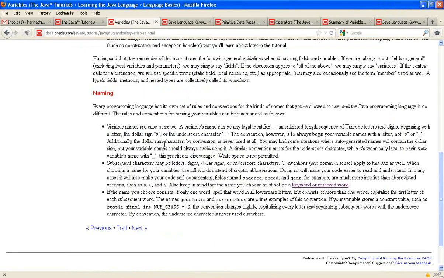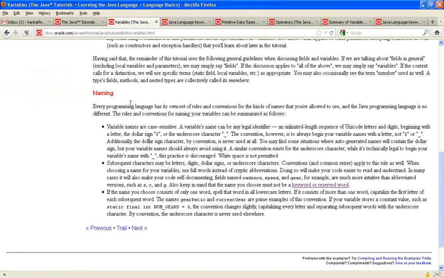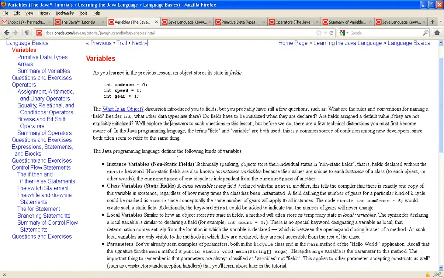So that is about variables and naming, and now we looked at Java language keywords and variables. Instance variables are the variables that are declared at the class level. Class variables are the variables that are declared with another keyword called static.